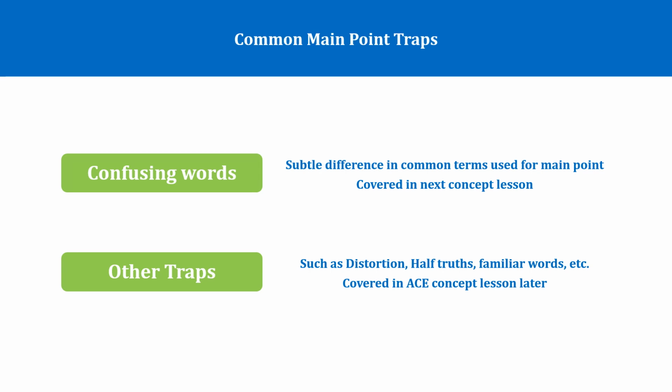Then we have other traps such as distorting the truth presented in the passage or offering half truths in the answer choices or offering familiar words from the passage in the answer choices. All these we will be covering in our ACE concept lesson later. ACE stands for answer choice elimination.